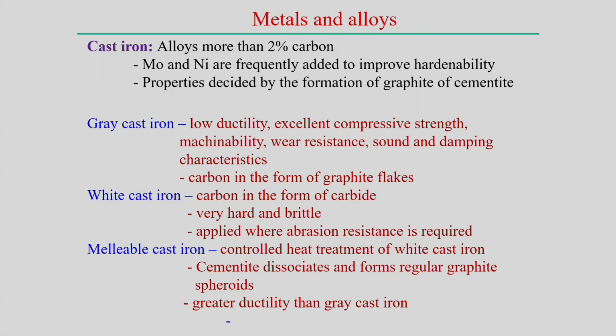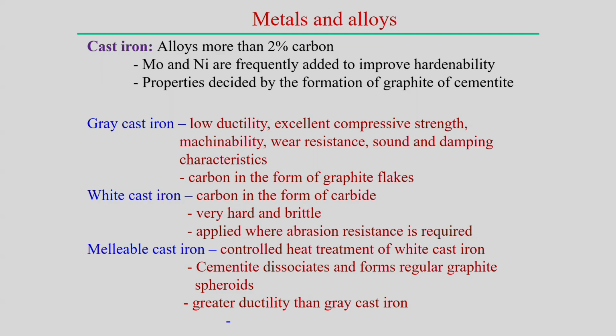Cast iron is normally categorized as iron along with more than 2% carbon. If we look into the iron carbon equilibrium diagram or phase diagram, we can see that more than 2% carbon added with the iron is under the category of cast iron, and less than 2% is under the category of steel.